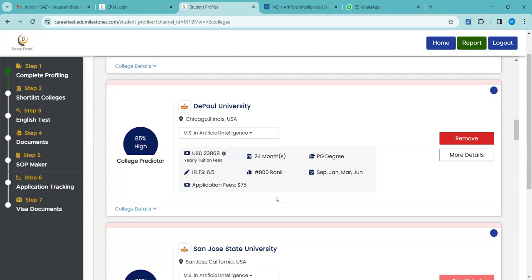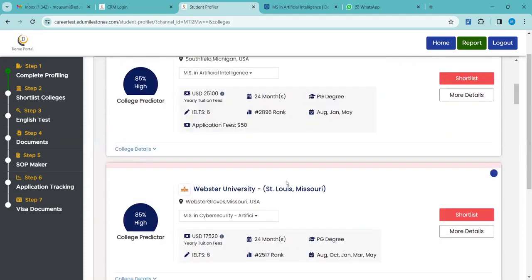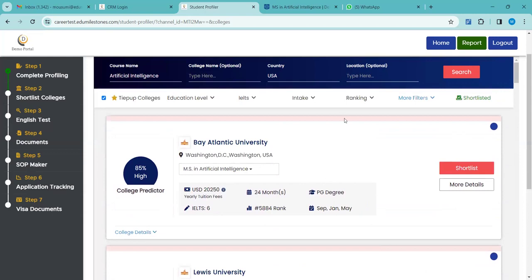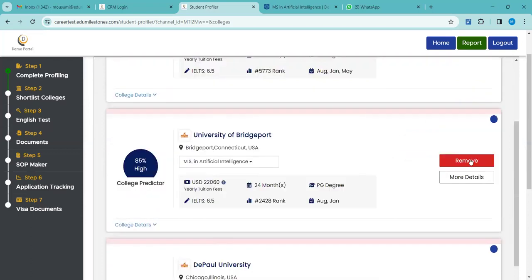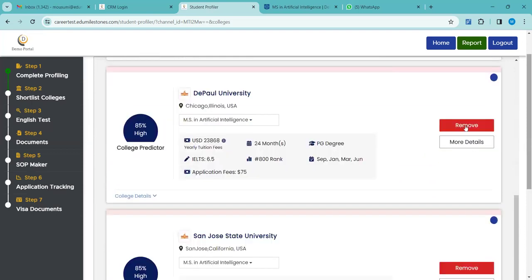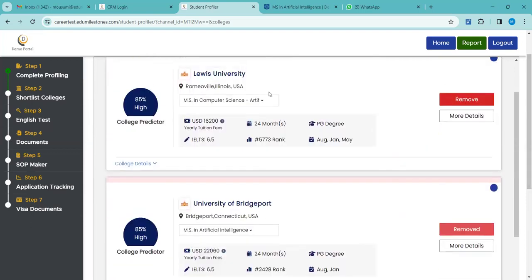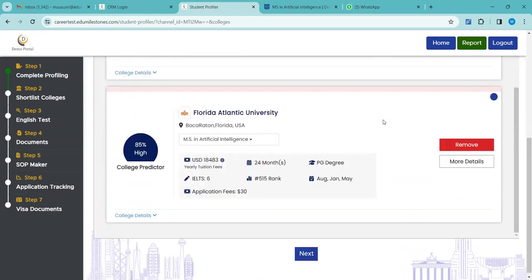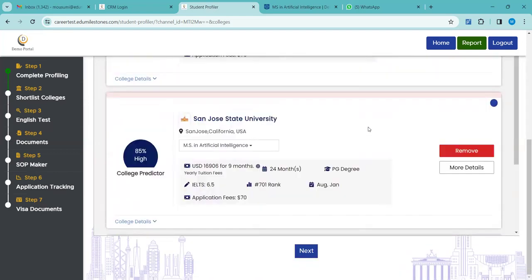So I have shortlisted. If you have seen a few universities, now if you want to by chance change the shortlisting, you can see this option, right? Shortlisted. Can you see this? Top right. Can you see the shortlisted option? Yes. Okay, I'm clicking it here. By going here, you can remove certain universities if you don't want. For example, Bridgeport, I'm removing. Lewis is there. DePaul also I want to remove. So Lewis is there, San Jose is there, Florida is there. So these three universities are there.